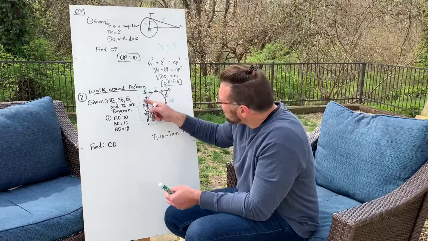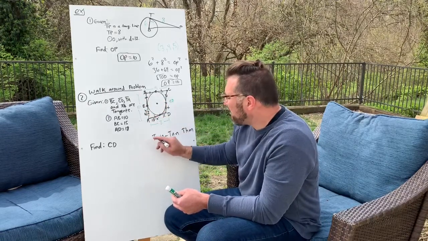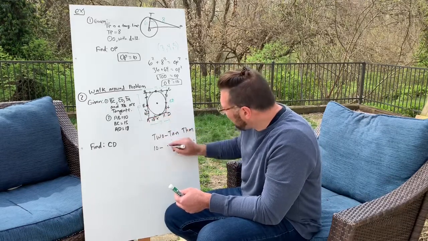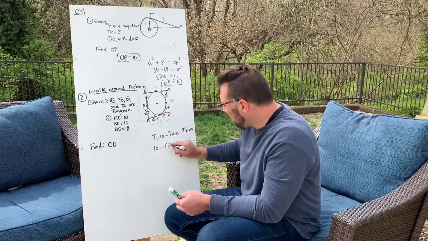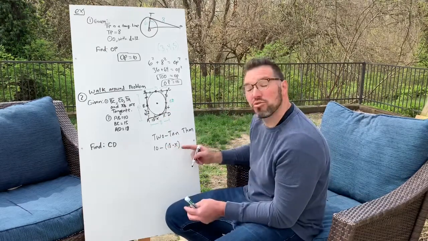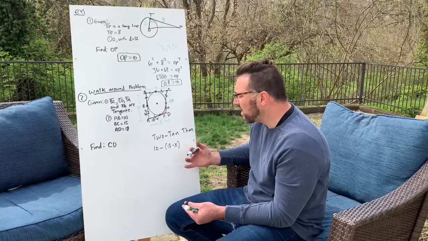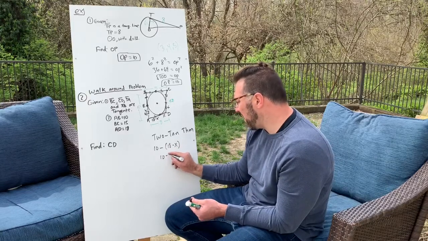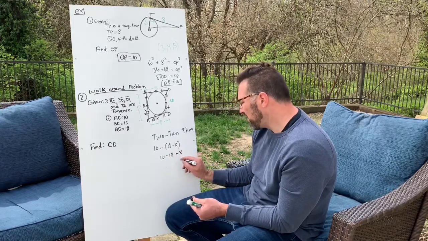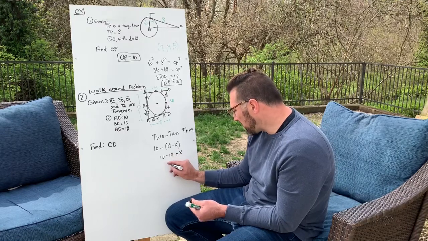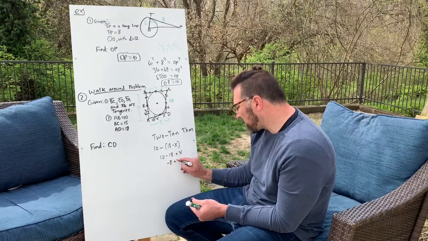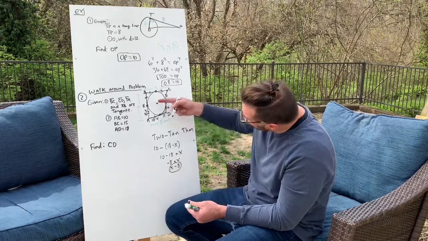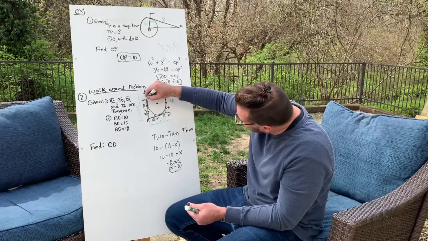Now, this would be 10 minus 18 minus X. Now, what you're going to have to do is work this out, because if you don't write 10 minus this in parentheses, 18 minus X, then you'll probably forget to distribute the negative and you're going to get it wrong. Okay? So make sure you write it down, distribute the negative. This is really 10 minus 18 plus X, right? Combine, what is that, like negative 8 plus X, and for the sake of simplicity, let me call it X minus 8. It's the same thing, right? So this little segment here is really X minus 8.